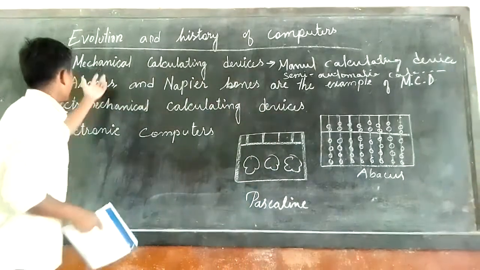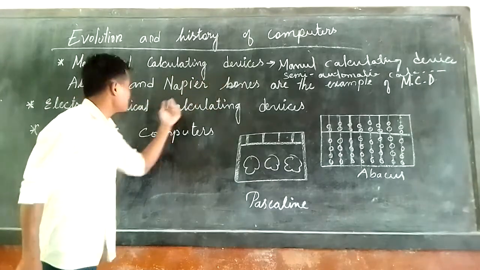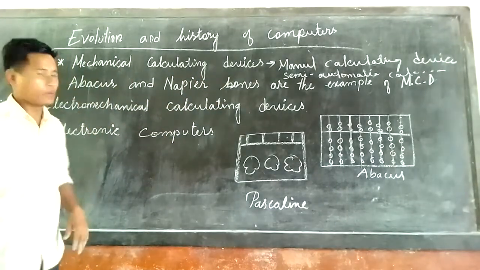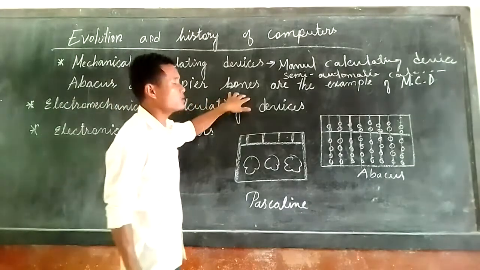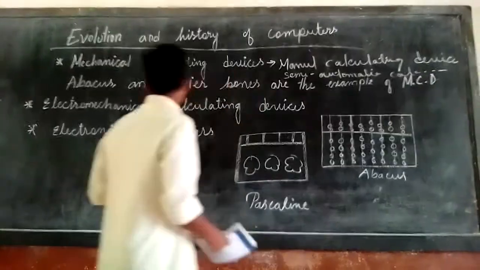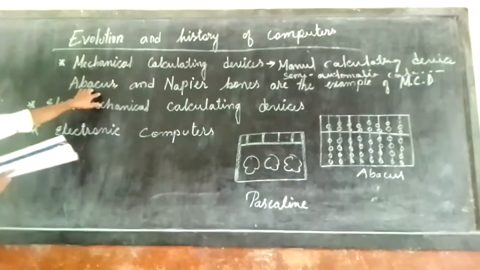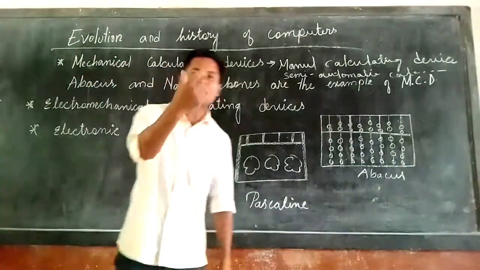In the mechanical calculating device, there are machines: the first one is the abacus, the second one is Napier's bones, and the third one is the Pascaline. Now, what is an abacus? The abacus is a simple machine.